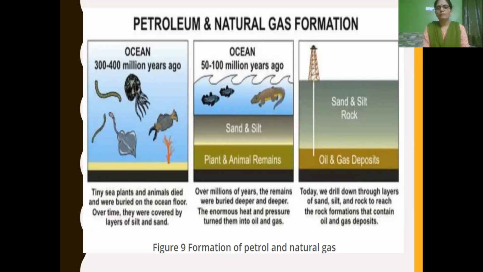Over time, they were covered by layers of silt and sand. Then over millions of years, the remains of these animals were buried deeper and deeper, and due to enormous heat and pressure, these decomposed bodies turn into oil and gas. Oil is nothing but petroleum and gas is natural gas.